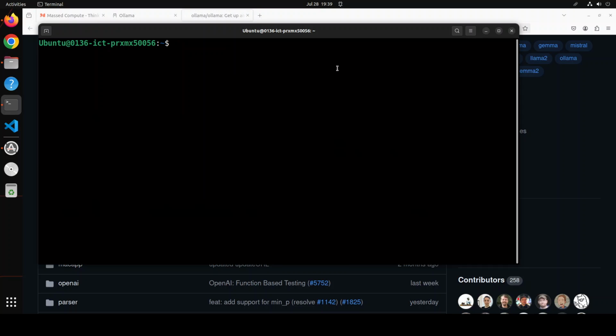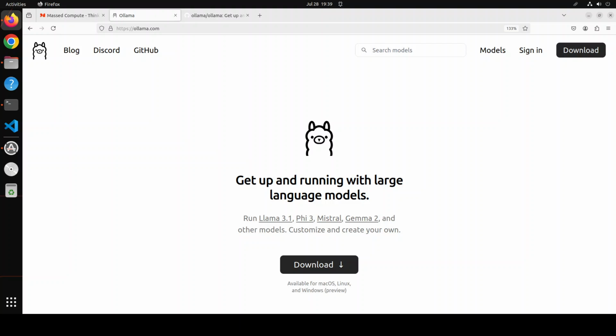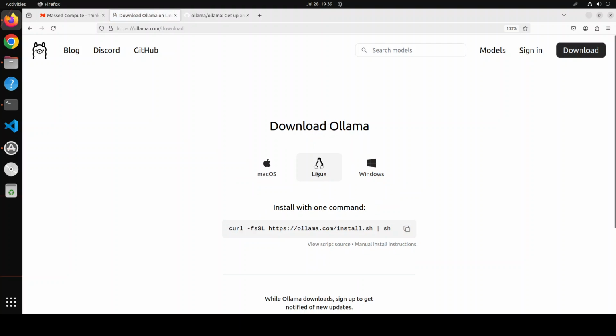Also, if you don't know how to install it, please search the channel. You should be able to find another video on installation. It's very simple, by the way. If you go to Ollama's website, click on download. For Linux, simply paste this command in your terminal and that is going to install Ollama locally on your system. Similarly for Windows, you will just get a setup exe file, which is very easy to run, like next, next, next, and it is going to install Ollama on your local system. Okay, so that's done and dusted.